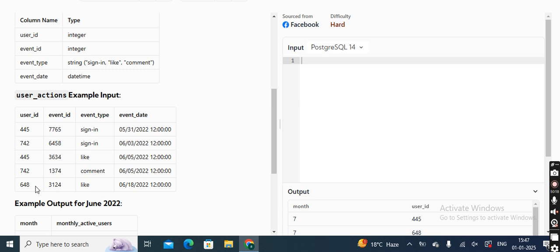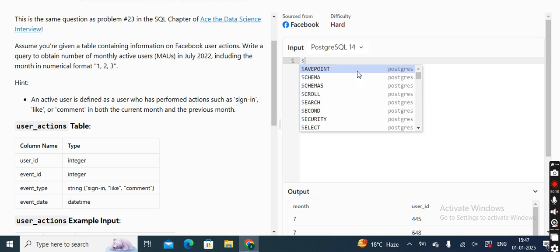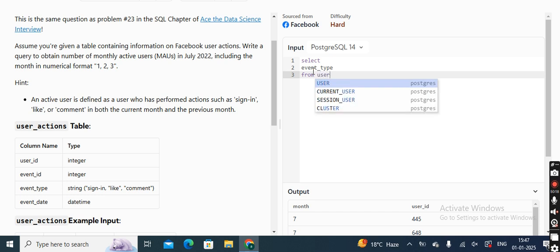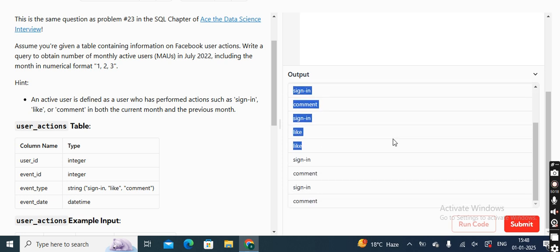So in, I am just giving a random guess, like any kind of action. But for us, it is simplified that we want to just count those users who have performed these three types of action. So just see first what types of actions there are. I just select event type from users actions. Now what will this give me? This will give me the actions that are actually present in the table.